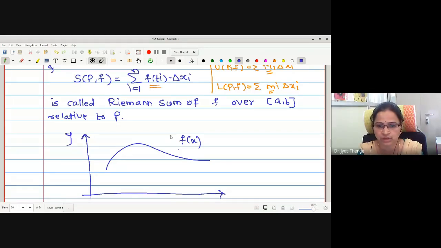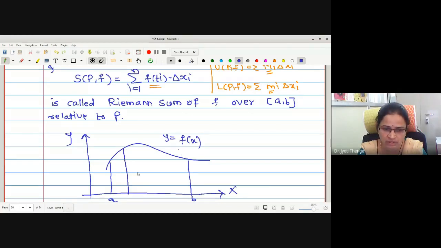So the function y equal to f of x. Now let me select the interval. Let this be a closed interval a to b. The Riemann sum is defined as summation i equals 1 to n of f of ti delta xi. Therefore, let me define the partition first.